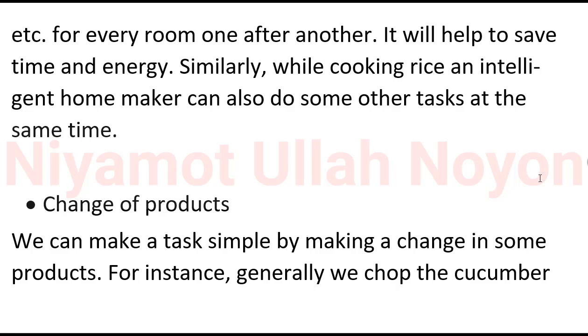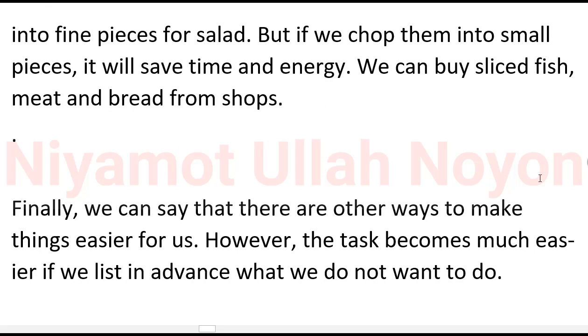Similarly, while cooking rice, an intelligent homemaker can also do some other task at the same time. Number 5, and this is the last point, change of products. We can make a task simple by making a change in some products. For instance, generally we chop the cucumber into fine pieces for salad.